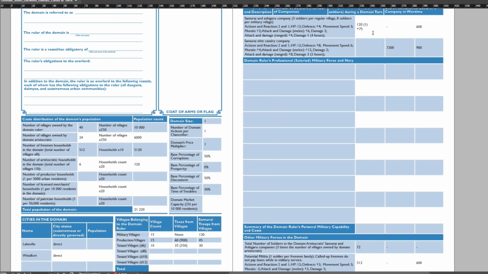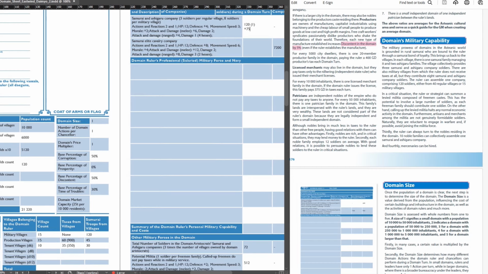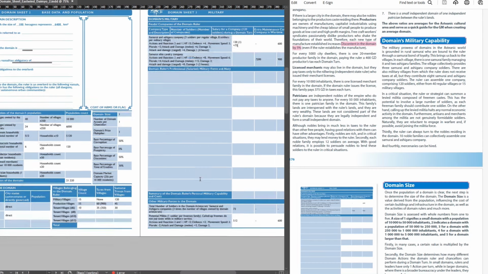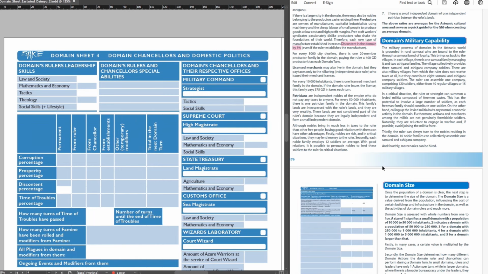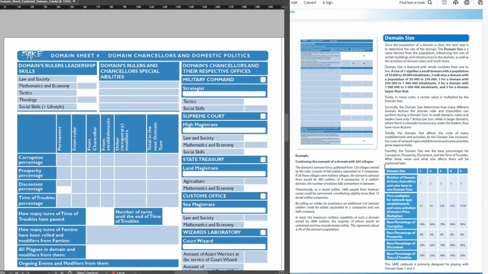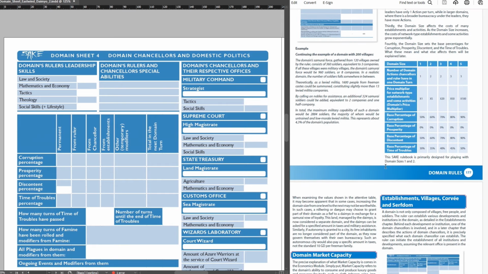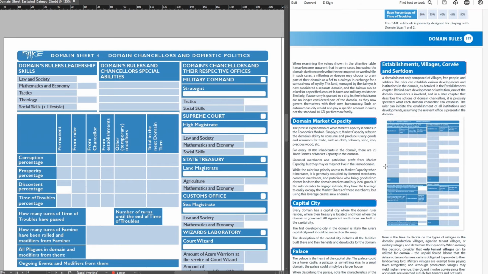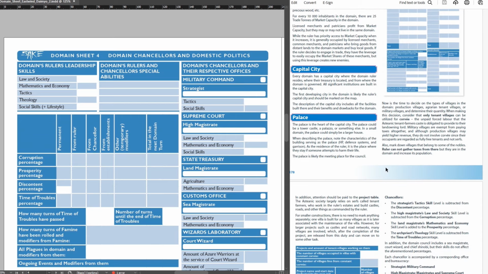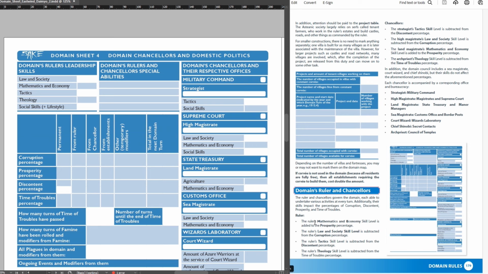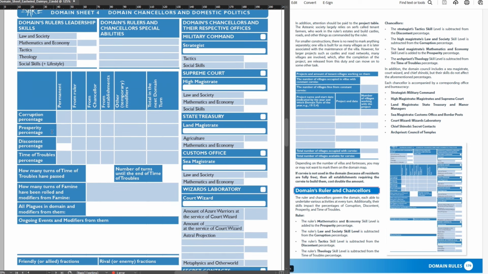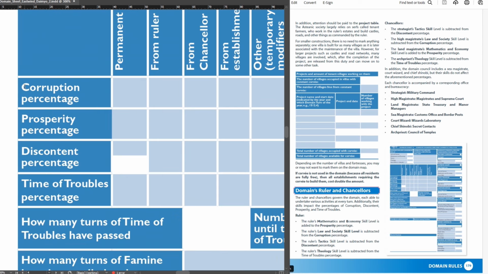Next, the domain chancellors and domestic politics. So, the domain has a ruler and chancellors. How they relate to each other, whether it is monarchy, republic, temple lands or something else, is really not important here. Just that one of them is named ruler and the others are chancellors. The domain has 4 percentages, and a big part of the domain game is managing those percentages: corruption, prosperity, discontent, and time of troubles.